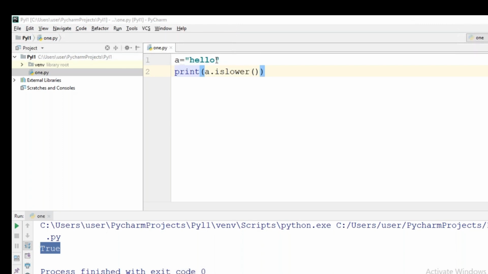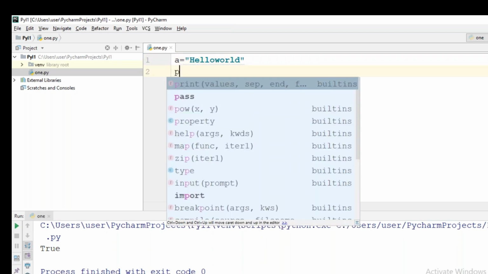If I give 1, 2, 3, now what will happen? This is also okay because there is no small 1, 2, 3, capital 1, 2, 3. Okay. Then we will be seeing the next Boolean function, hello world equal to hello world.